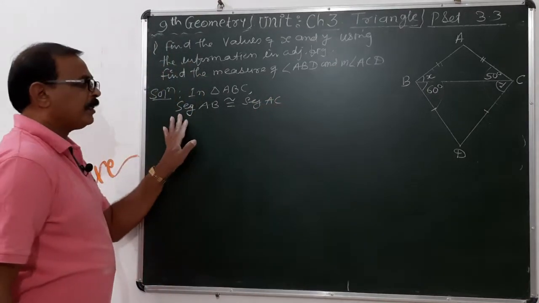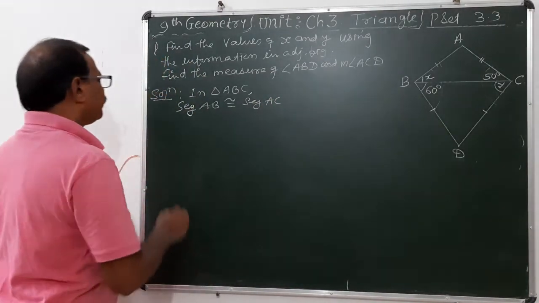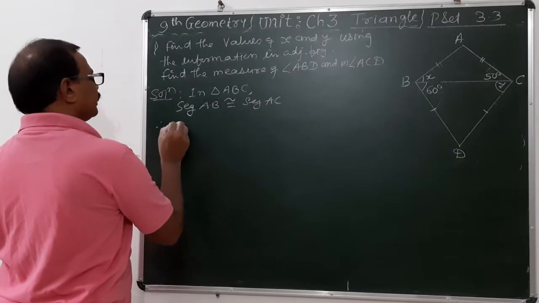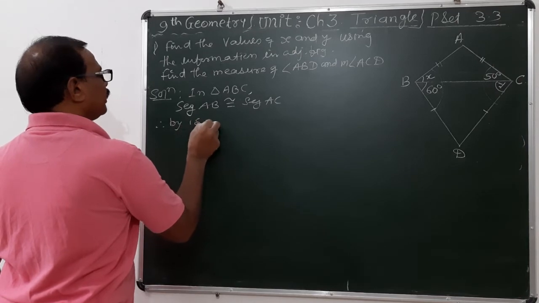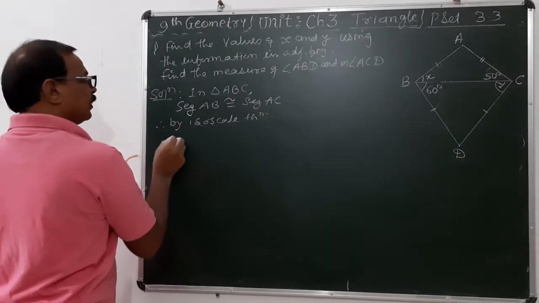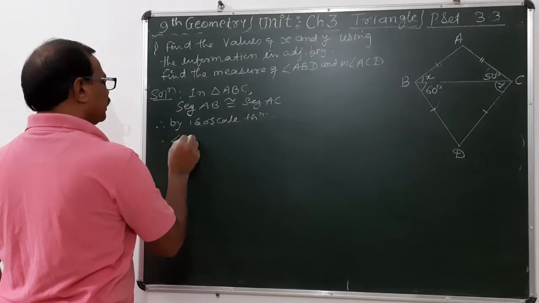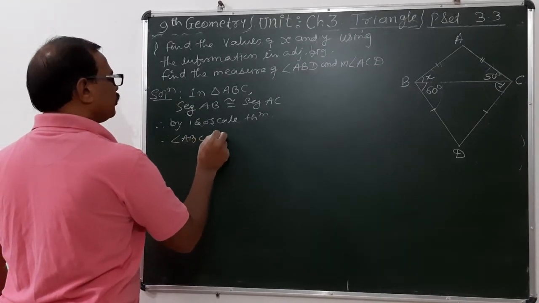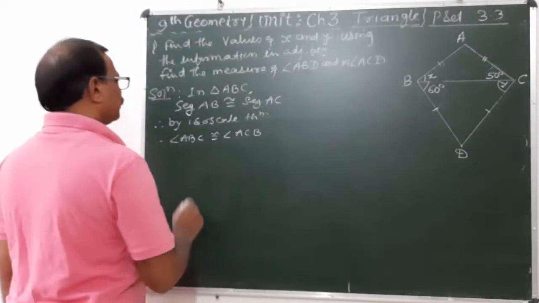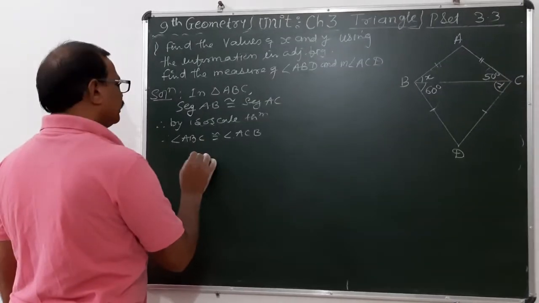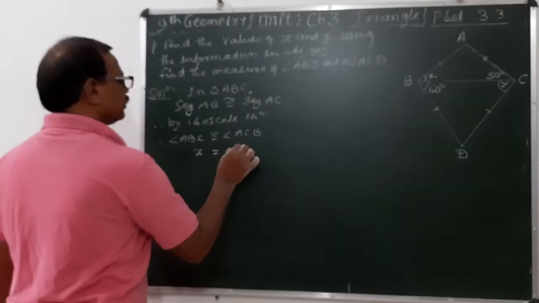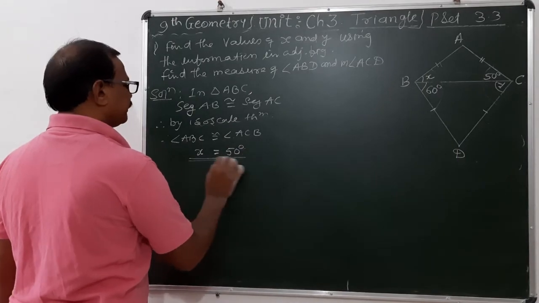If segment AB is congruent to AC, therefore by the isosceles triangle theorem, angle ABC is congruent to angle ACB. Okay, so therefore angle ABC, this is x, is equal to 50 degrees. So this angle is equal to 50 degrees.